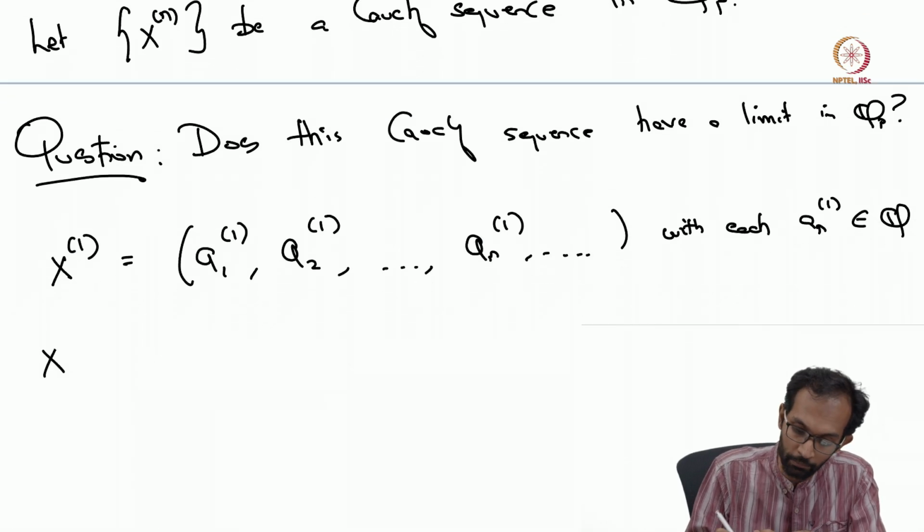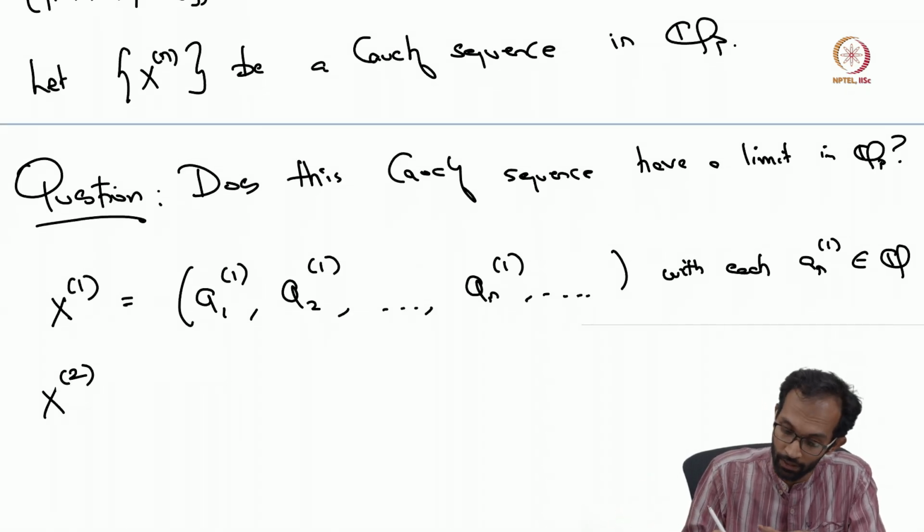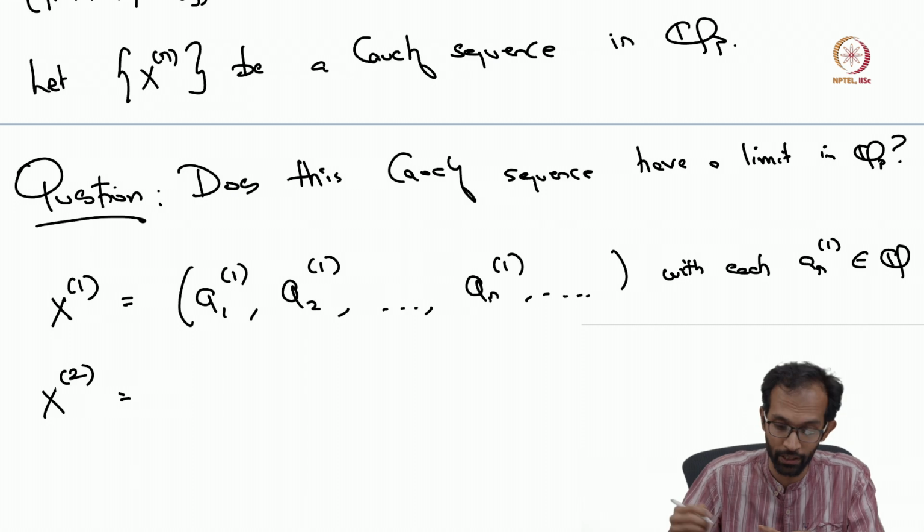And now similarly, if you look at the second element of this Cauchy sequence of Qp, that element itself is another Cauchy sequence.